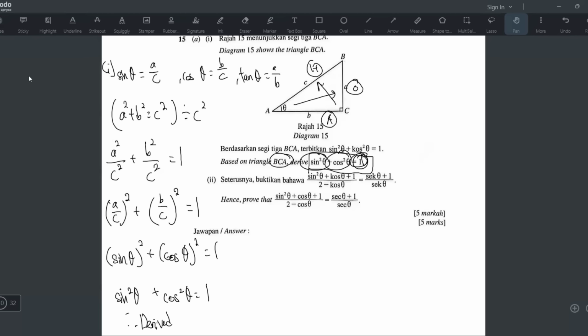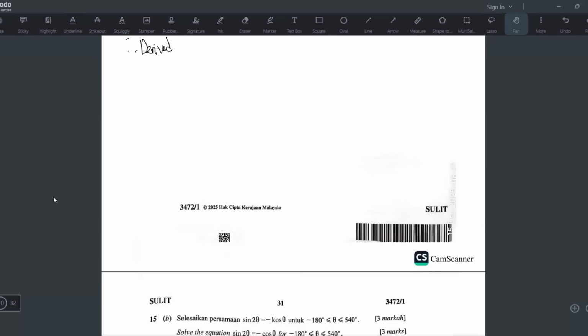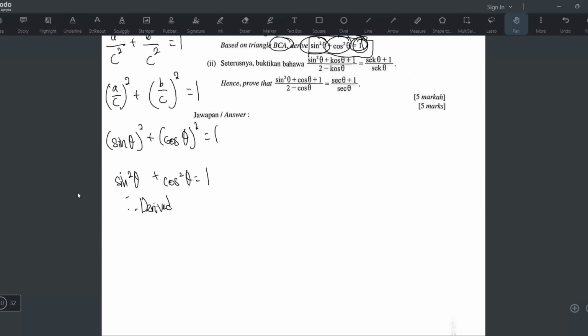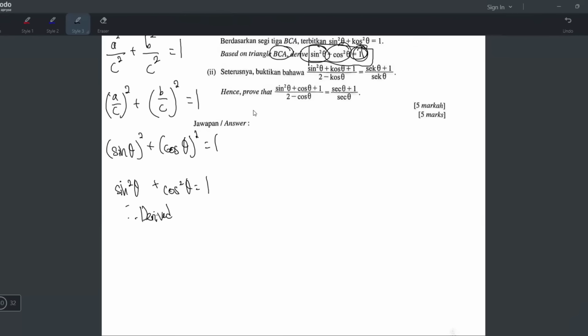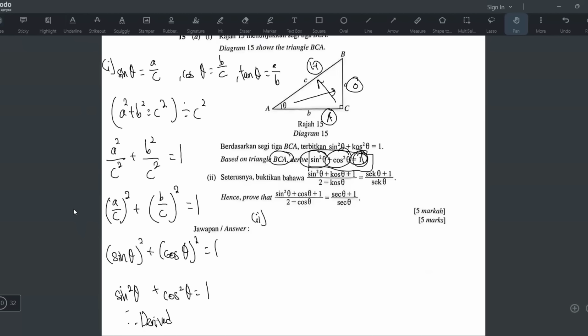Okay, now for the last one, number 2, prove that this thing equals to this. Okay, let's prove. All right, I feel like I need a lot of space for this. So yeah. All right, I think it's enough space here. Okay, looking at this, it's very complicated, right? Sine square theta plus cos theta plus 1 over 2 minus cos theta equals sec theta plus 1 over sec theta. Okay, we have to choose one side to start.